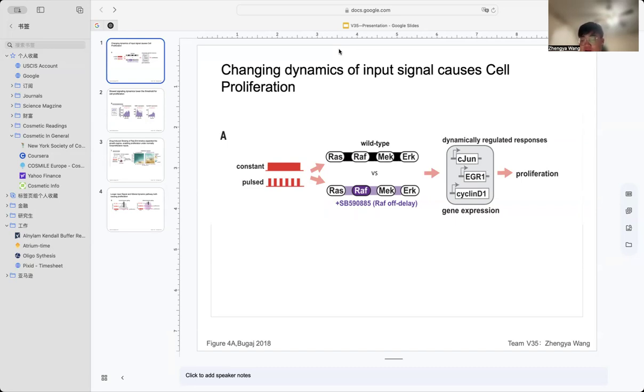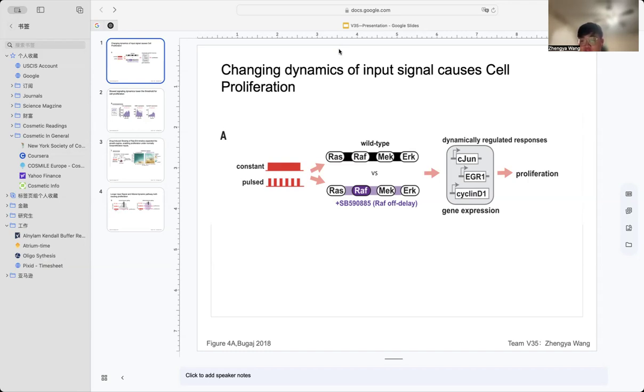Cells were seeded in 384-well plates, RAS-starved, and stimulated with either constant or pulsed input signals. The stimulus patterns varied in on and off intervals to mimic diverse dynamic signaling scenarios.